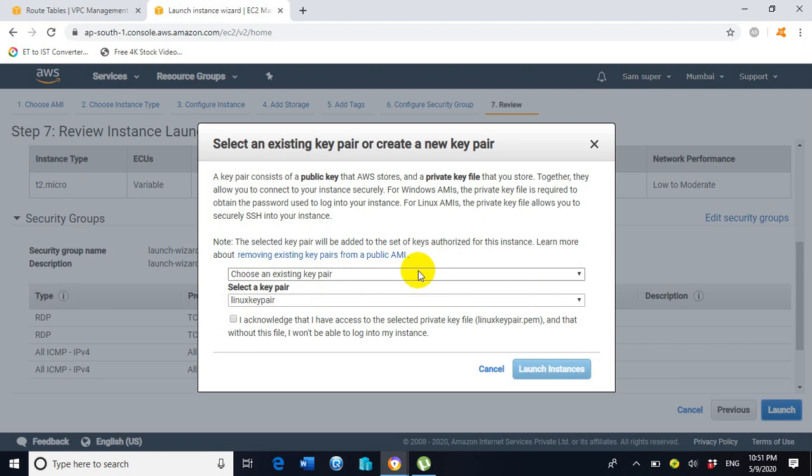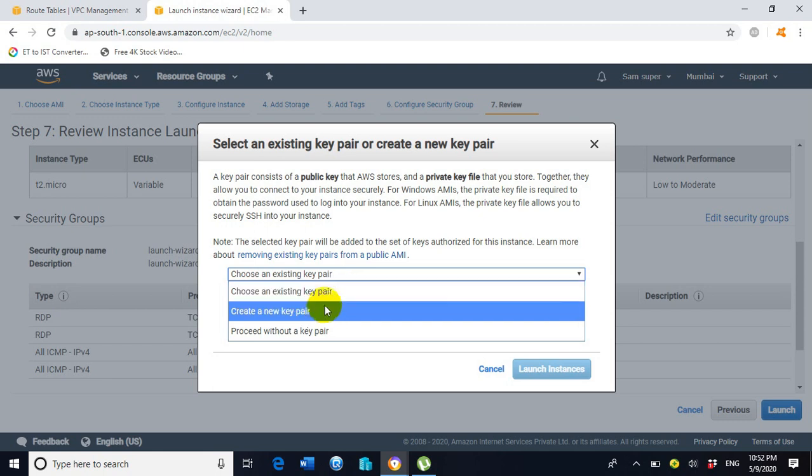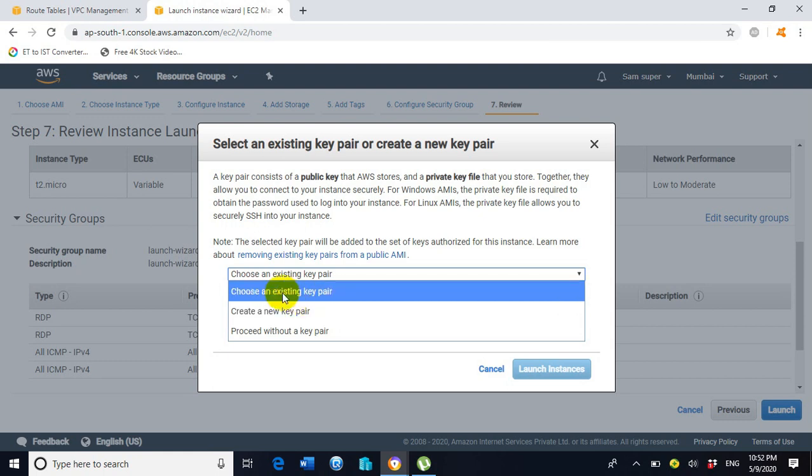You can choose the option, choose an existing key pair. I will choose it because I have already created a key pair file before. If you don't have the key pair file, you can create a new one by clicking on the option, create a new key pair. I will choose the first option, choose an existing key pair.